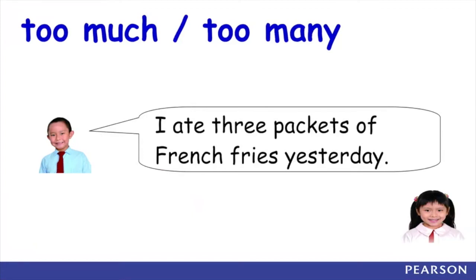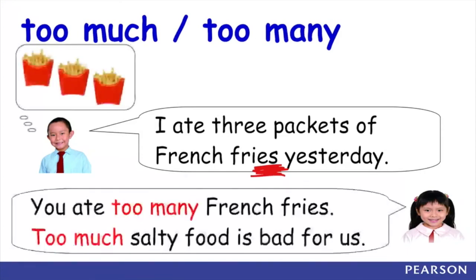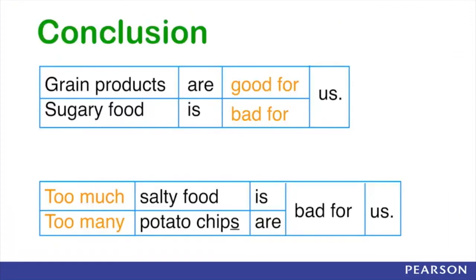And then this kid ate 3 packets of French fries yesterday. French fries is countable because it's in with an S. So you say you ate too many French fries and salty food, because salty food is uncountable, so you use the word too much. Salty food is bad for you.